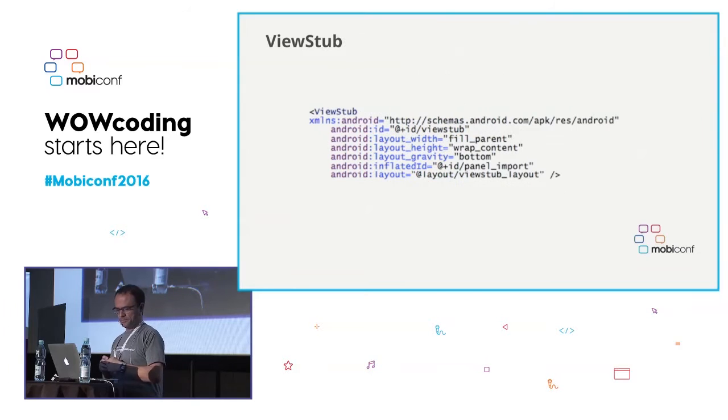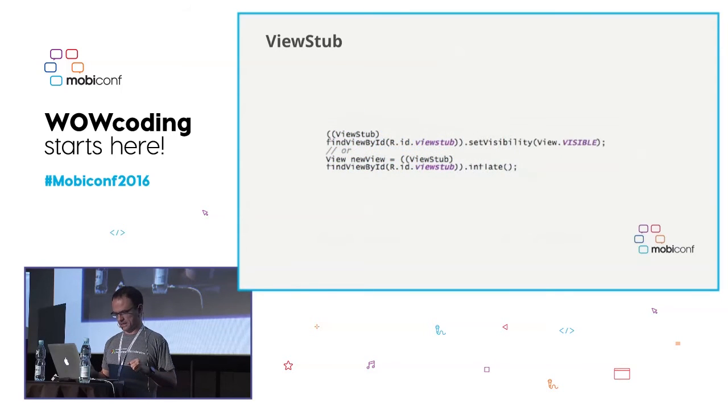More things we can do. ViewStub. Who knows the ViewStub? Can you raise your hand? Okay. So for those who don't, the ViewStub is pretty much a class that can be added as a node inside the layout hierarchy, specifying a layout reference. And it will be inflated at runtime every time we're calling inflate or set visibility. So using ViewStubs can also make our layouts more efficient.